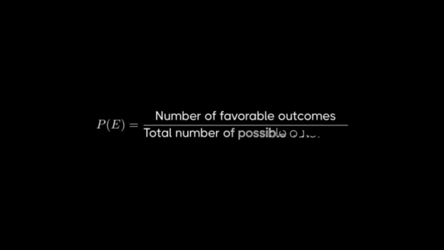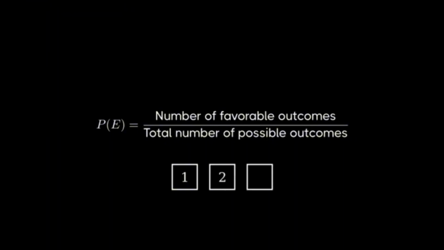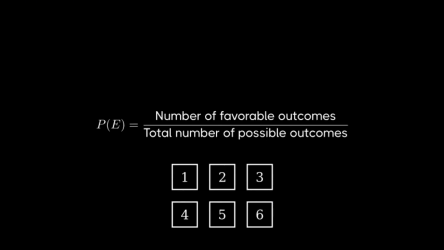Let's understand probability with a simple example of rolling a die. Probability helps us measure how likely an event is to occur. The basic probability formula states that the probability of an event, which we write as P of E, equals the number of favorable outcomes divided by the total number of possible outcomes. This formula allows us to calculate the likelihood of any event.